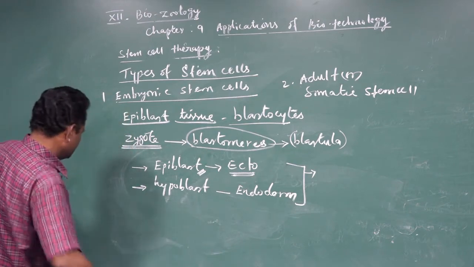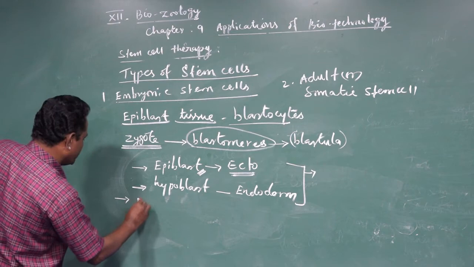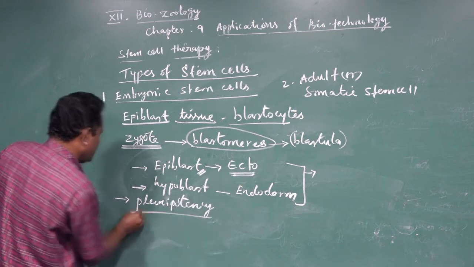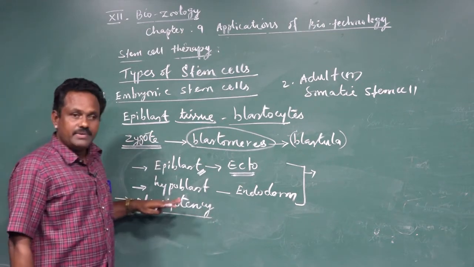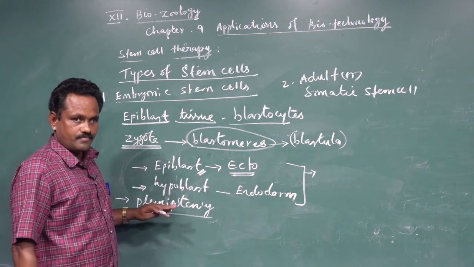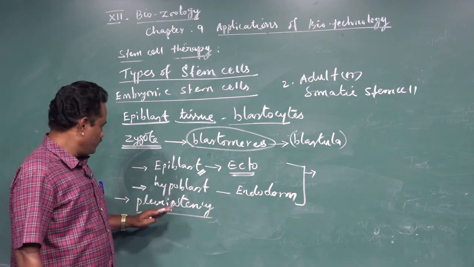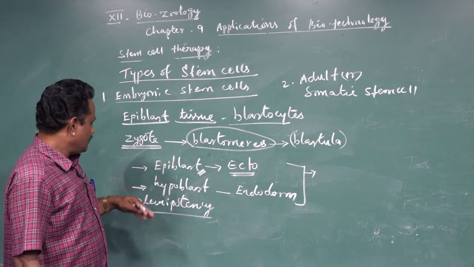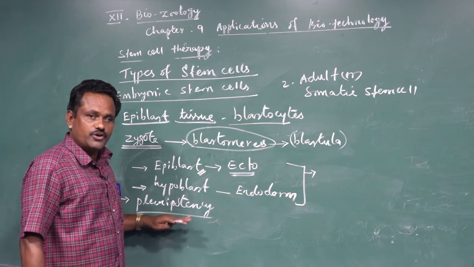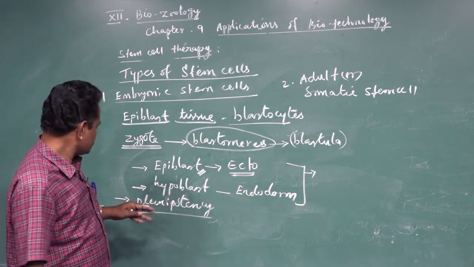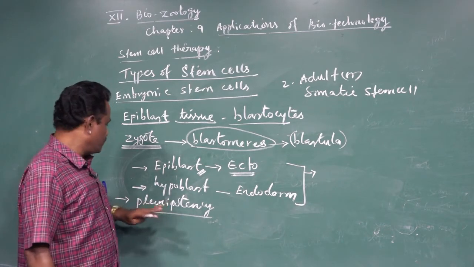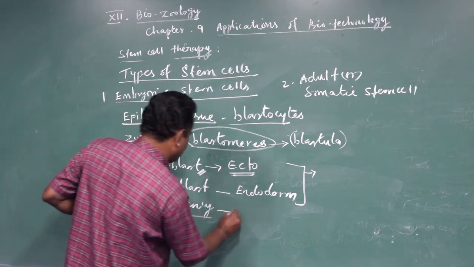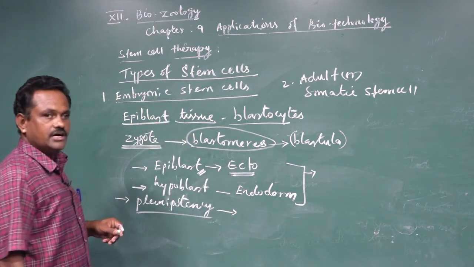This embryonic stem cell has a capacity called pluripotency. That means it is the ability of the stem cell to develop into either the ectoderm, endoderm or mesodermal layer, but sometimes they may not produce the complete organism. That is called the pluripotency state, or pluripotent cells. So the embryonic stem cells have the capacity to develop specific types of cells and tissues.